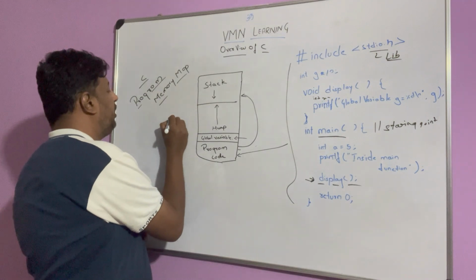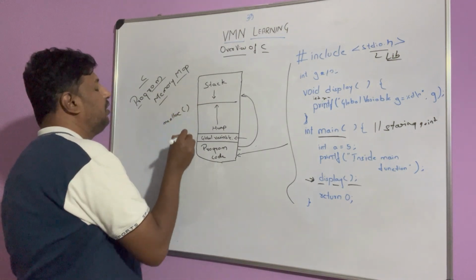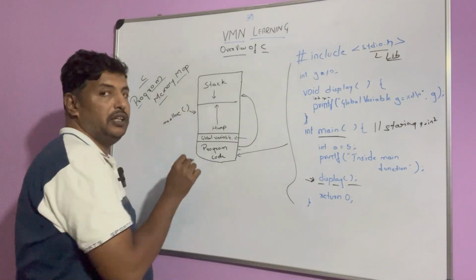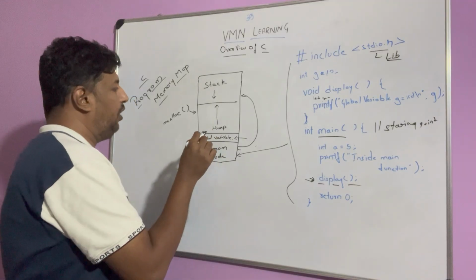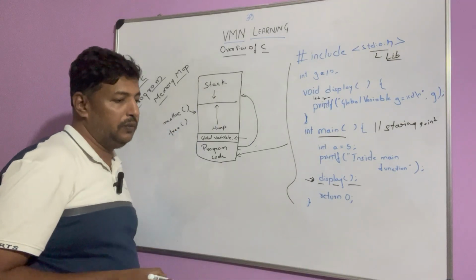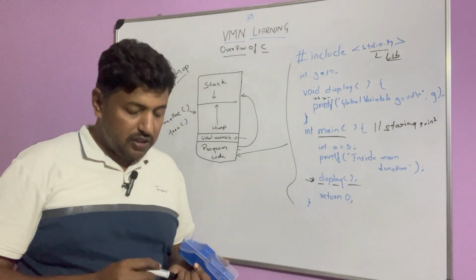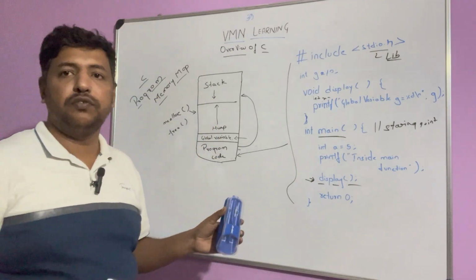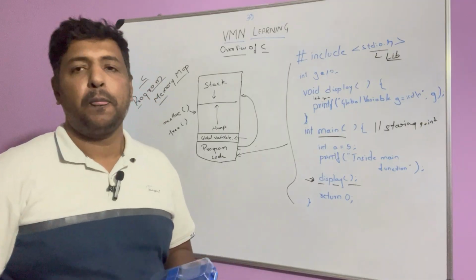So for example, malloc is a function to allocate memory for certain variables, so that will be stored here. Okay, and you can use the free function to release it. We will talk about this in coming chapters, but for this overview, this is most of the things. Okay, thank you.